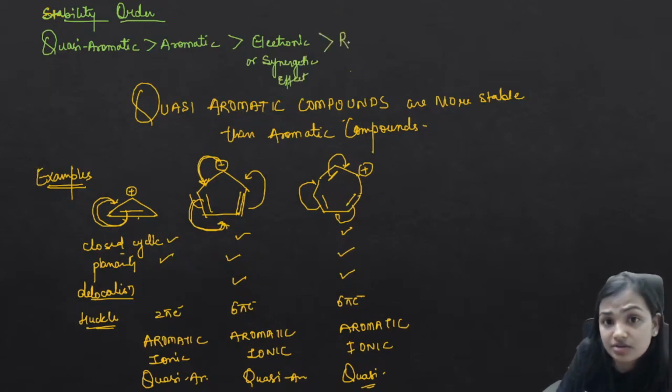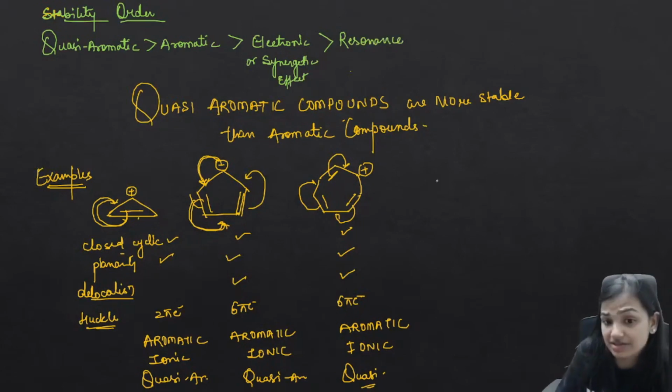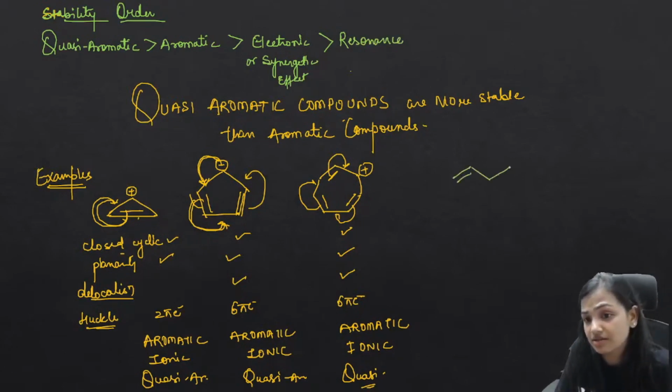Then comes your resonance. Because of the resonance, there would be stability if you compare the aromatic and any of the species which has resonance. So if any of the structure is something like this, here we can see that this is not aromatic, but yes, here is a resonance. So here we can have a resonance.